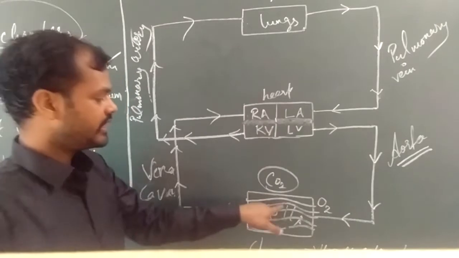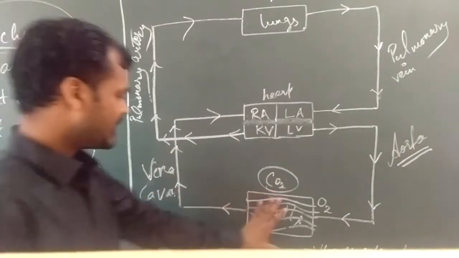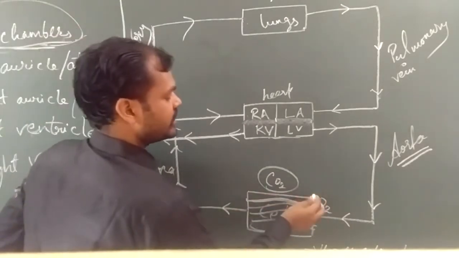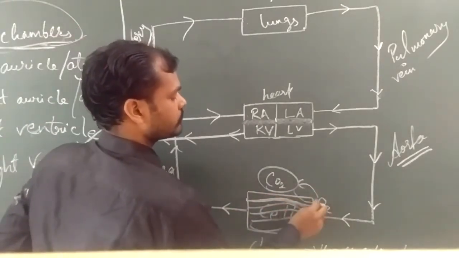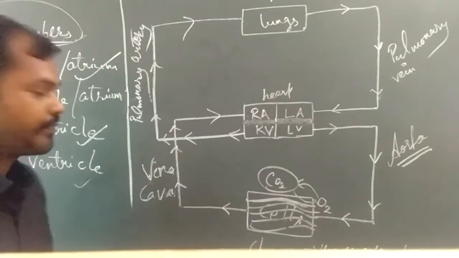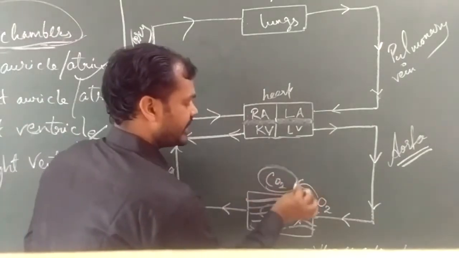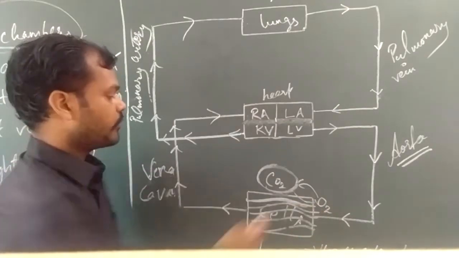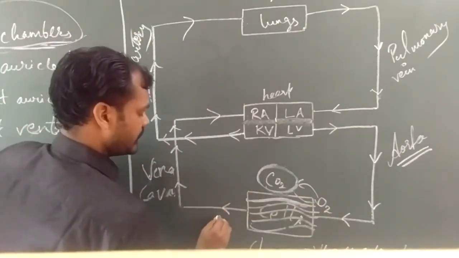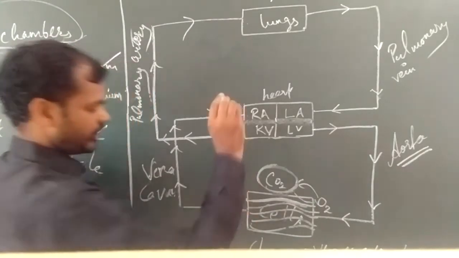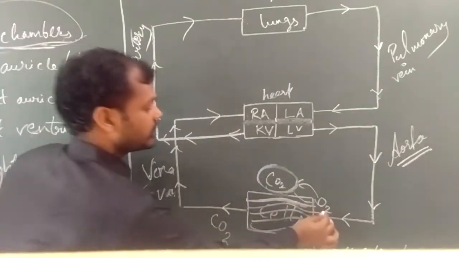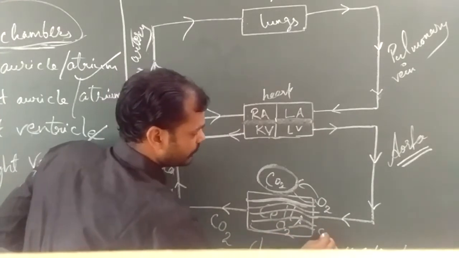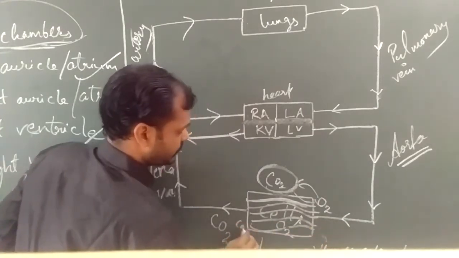Whatever CO2 was present in the blood, in the cells, now it is being exchanged with the blood which is coming. So this was first containing CO2, now this was containing oxygen. When it will come, this carbon dioxide will be present here in this blood and this oxygen will be absorbed inside. This CO2 will come outside.